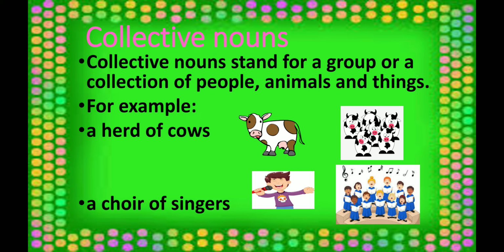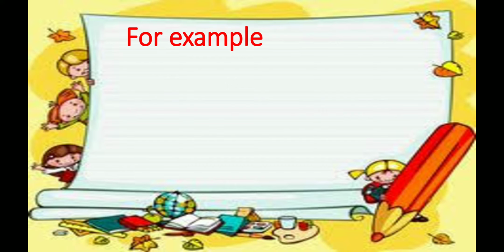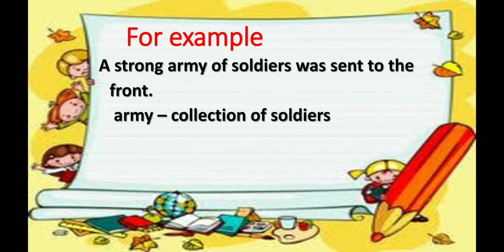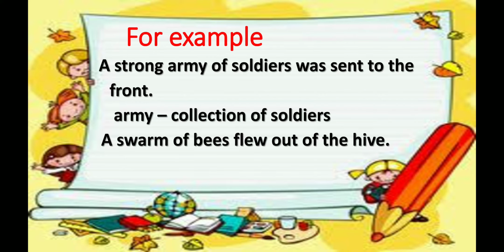Children, remember, we always take collective noun as a singular form, although they stand for a group. Let's find out some collective nouns from the given sentences. A strong army of soldiers was sent to the front. Here, collective noun is army, that represents the collection of soldiers. A swarm of bees flew out of the hive. Here, collective noun is swarm, that represents the collection or group of bees.